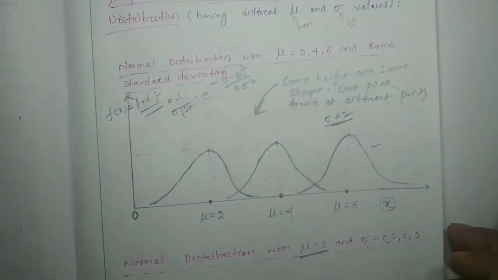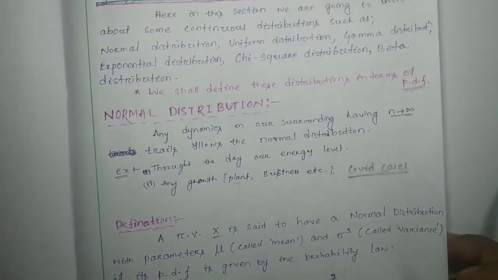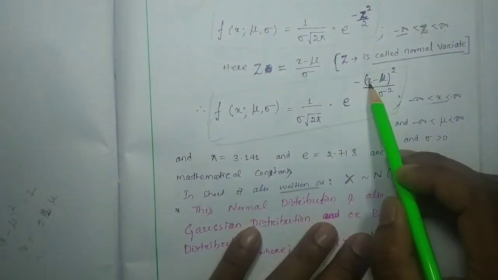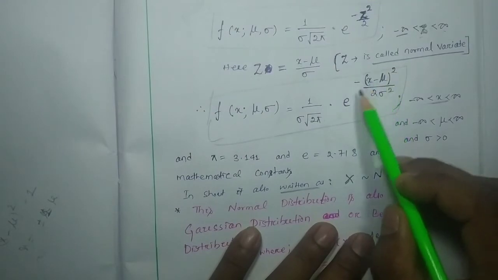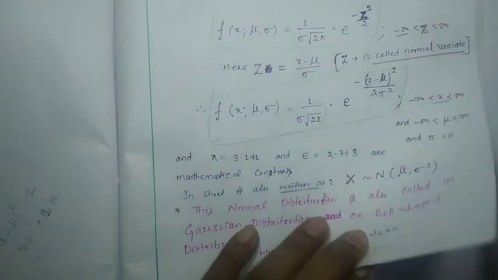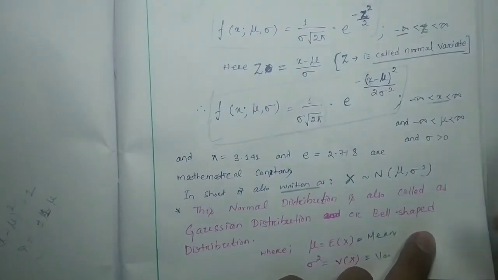Here we have the distribution. If we put x equal to mu, then mu minus mu will be 0, e to the 0 will be 1, and we get the maximum value as 1 by sigma into root over 2 pi.